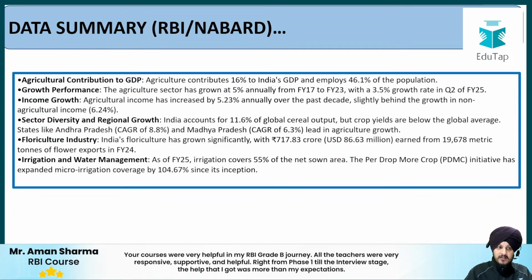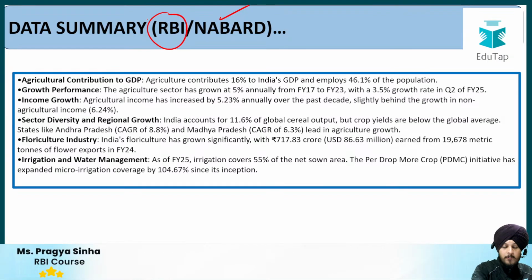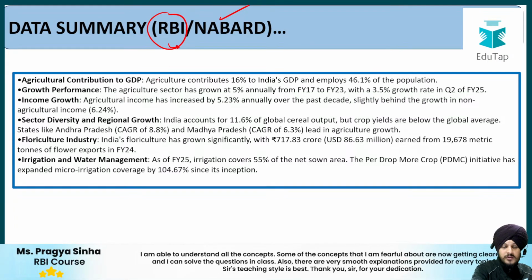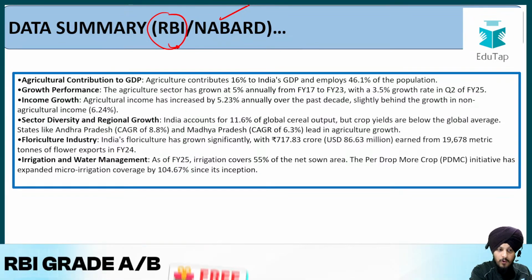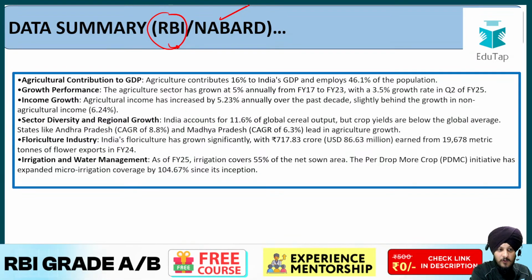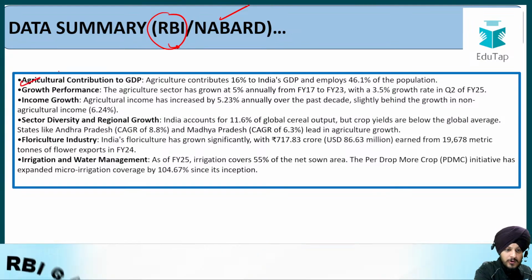Now the next thing, the data summary. So this is more relevant for the NABARD student, but some type of data can be taken by the RBI students also, because agriculture is also a small component of your syllabus. So you can see I've added a syllabus, I've added the data. I'm not going to read all the points because this is just factual information. So you can see agriculture contribution to GDP.